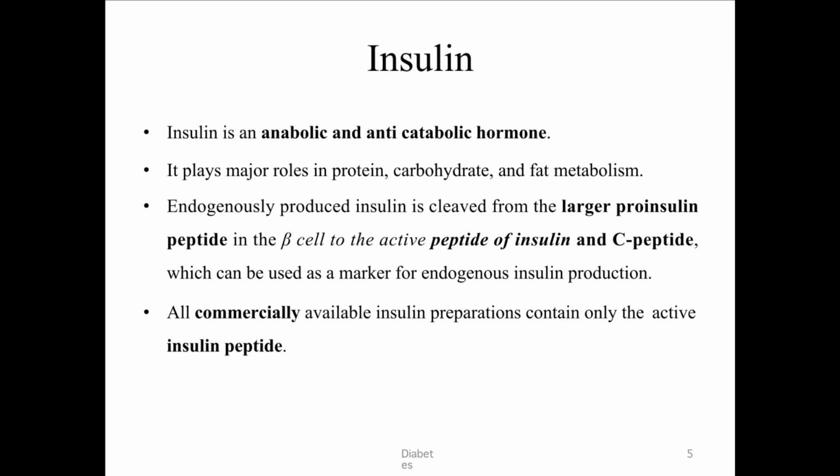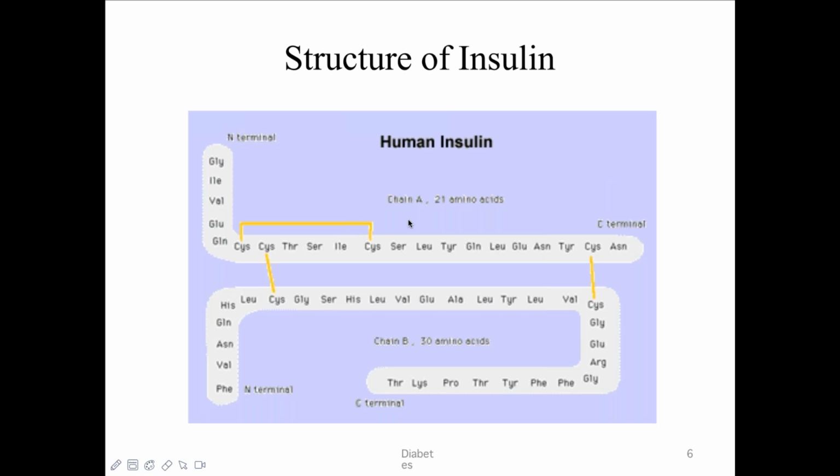Endogenously produced insulin is cleaved from the larger pro-insulin peptide in the beta cells to active insulin peptide and C-peptide, which can be used as a marker for endogenous insulin production. Commercially available insulin preparations contain only the active insulin peptide. This is the structure of insulin.